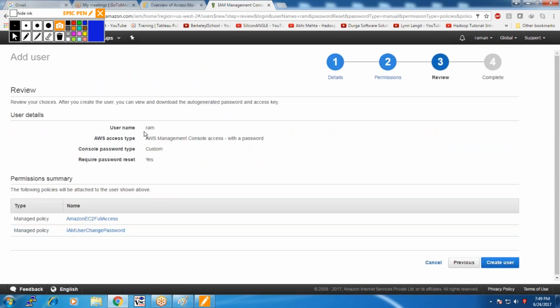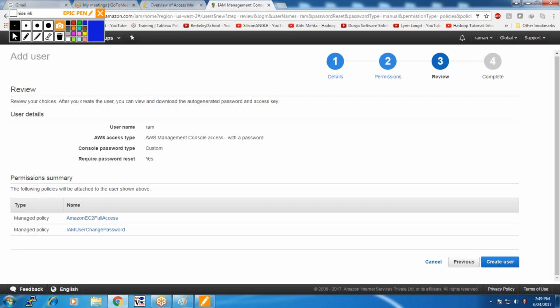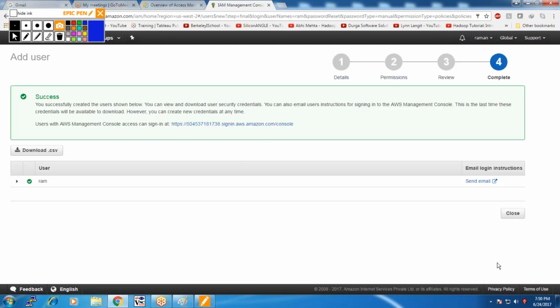Review. Now the username is Ram. Okay. He can access Amazon through the management console. Then he is assigned a password. At the time of login, he needs a password. Then he has been assigned the policy Amazon EC2 full access. Let me create the user. Now the user is created.